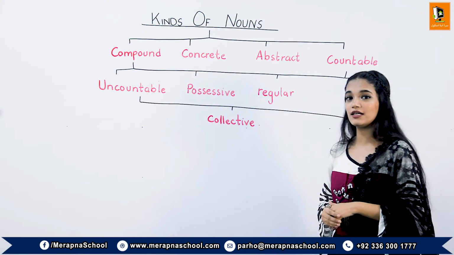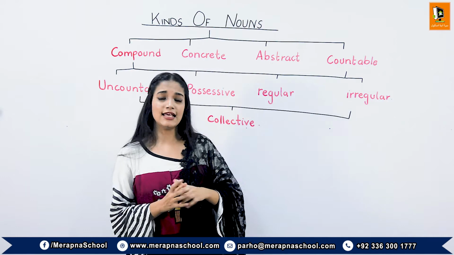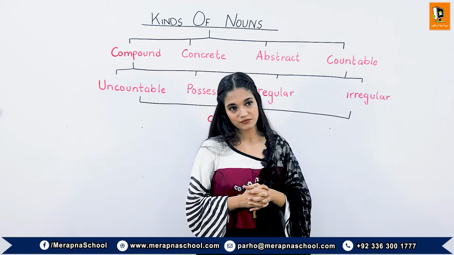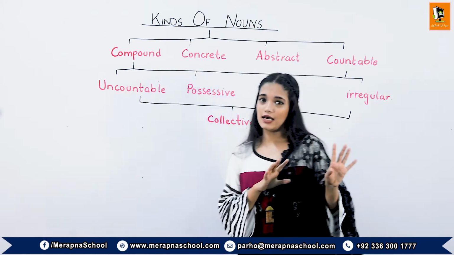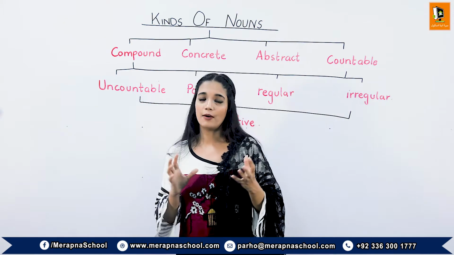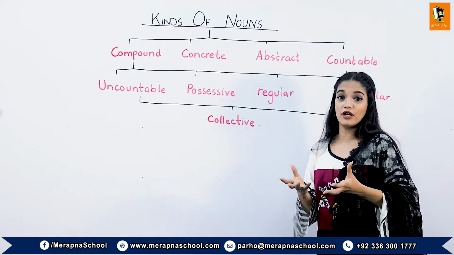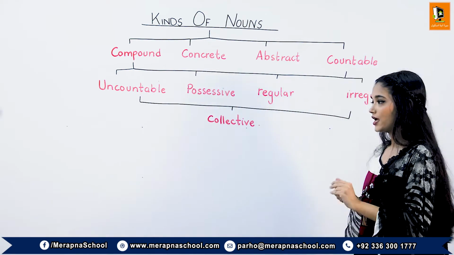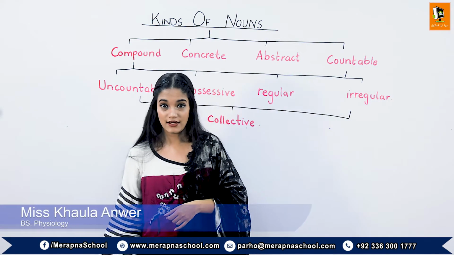Now moving on to the regular nouns. Regular nouns are the singular form of nouns. Like one noun, we can mention a glass, a cup, a mirror. So these are the regular nouns. Now moving on to the next kind of noun, irregular nouns.